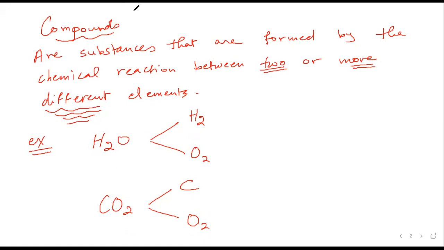For example, as a more different element, if we take something called sodium carbonate. So sodium carbonate comes from the reaction between sodium element, carbon element, and oxygen element. We have three different elements that are bonded together chemically to give our compound sodium carbonate. It comes from two atoms of sodium reacting with one atom of carbon together with three oxygen atoms coming from the oxygen element. So here we have three different elements that are bonded together chemically.